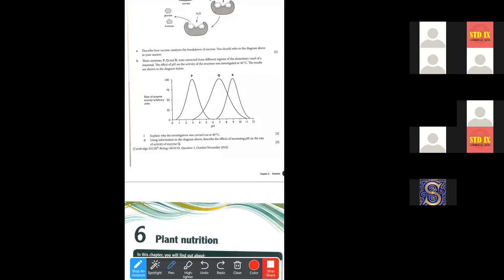And number 2, using information in the diagram above, describe the effects of increasing pH on the rate of activity of enzyme Q. So we will have to describe enzyme Q.